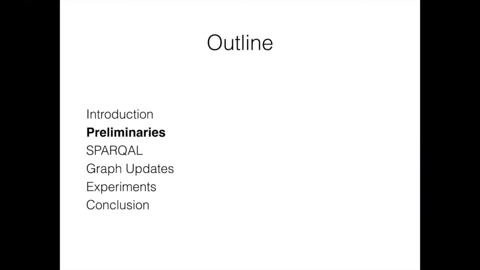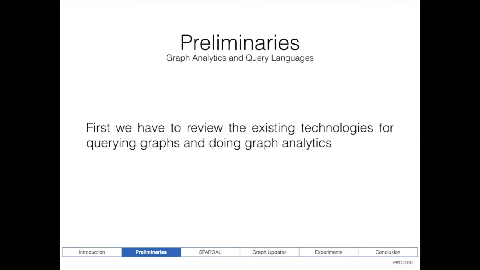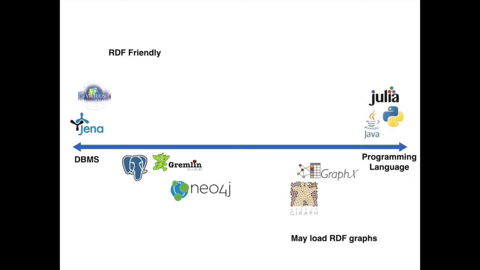Now we will continue with the preliminaries for this talk. So first, we want to review all the existing technologies for querying graphs or doing graph analytics. So here we have a lot of frameworks, database management systems, programming languages. Some of them are RDF friendly. Some of them may load RDF graphs, but are not designed for that purpose. So we start with DBMS. We have RDF systems like Jena and Virtuoso. They are designed for querying RDF graphs, but they lack analytic features.